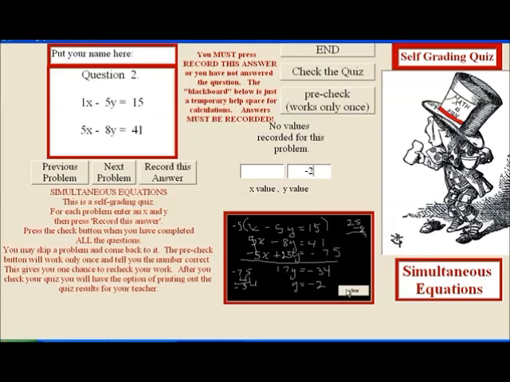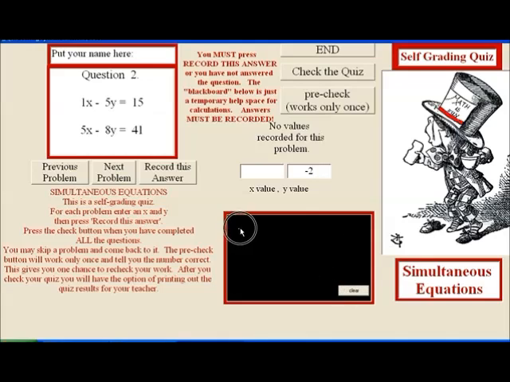Clear this. Now try to find the x. x minus 5 times negative 2 equals 15. When it's a test, you shouldn't leave out any steps. See, I didn't try to do this part in my head when I wrote it down. x plus 10 equals 15, and x is equal to 5.